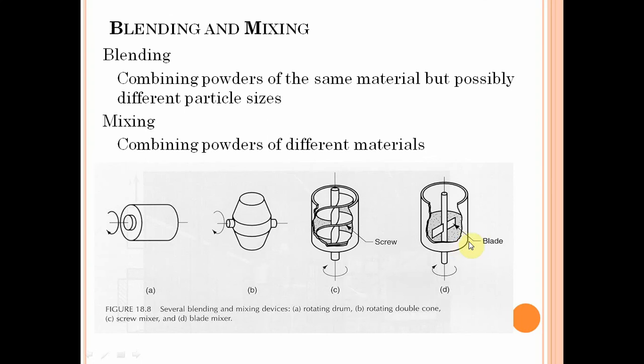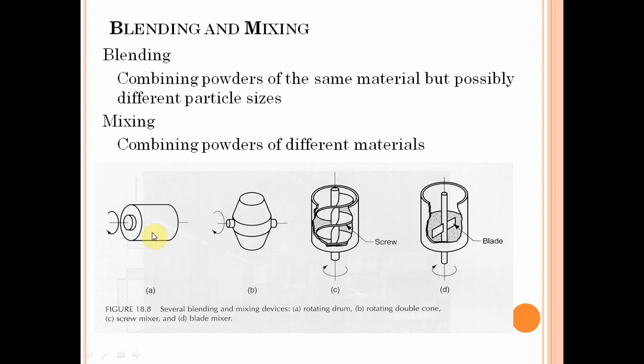Blending is carried out to add certain lubricants, binding materials, and volatilizing agents to give the desirable porosity to the powder. Thorough mixing is then done to obtain uniform distribution of the particle size.